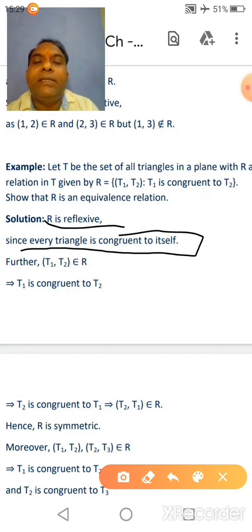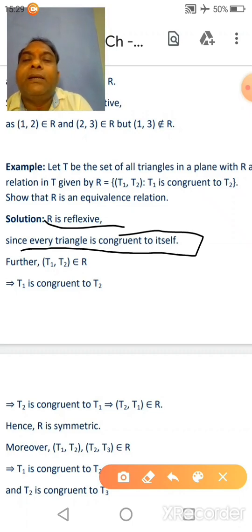It means (T1, T1) belongs to R, (T2, T2) belongs to R, (T3, T3) belongs to R, we can say that. So R is a reflexive relation.